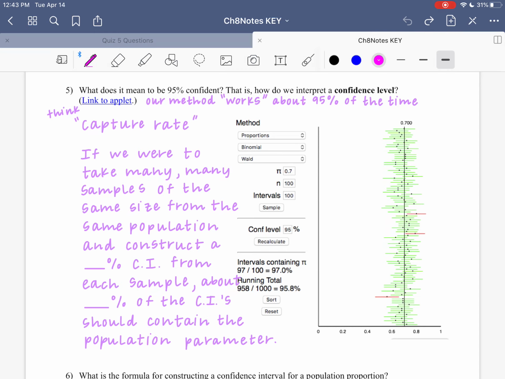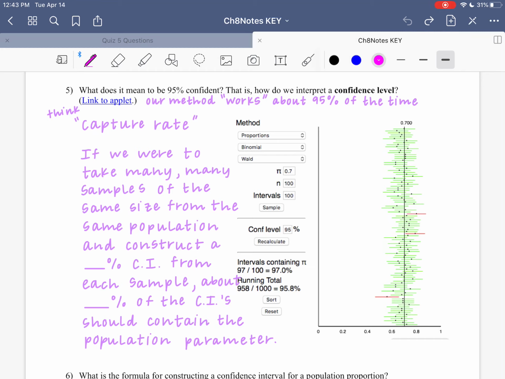So our 95% confidence, or the level, is all about the method that we're using. The method that we're using works, quote unquote, about 95% of the time. What do I mean by works? Well, I mean it captures the true population proportion about 95% of the time.